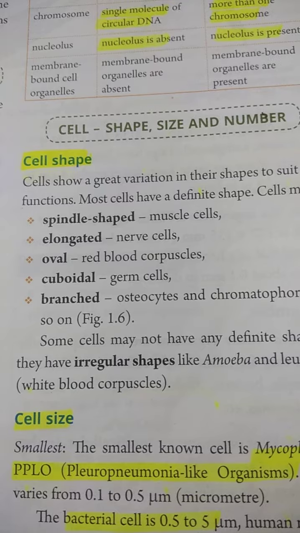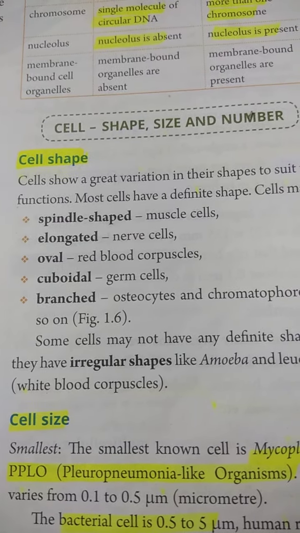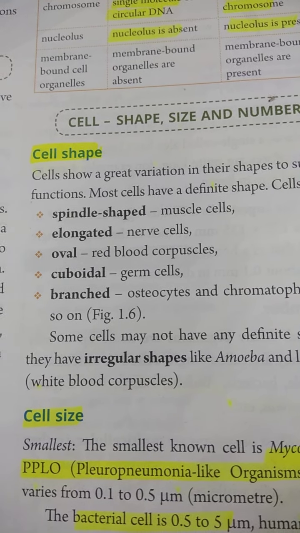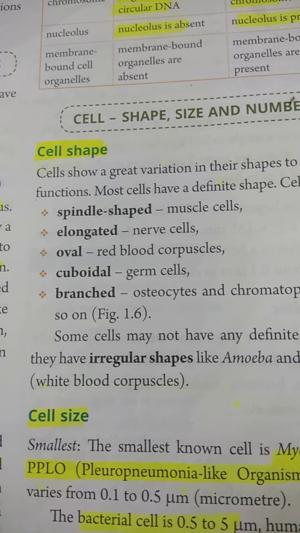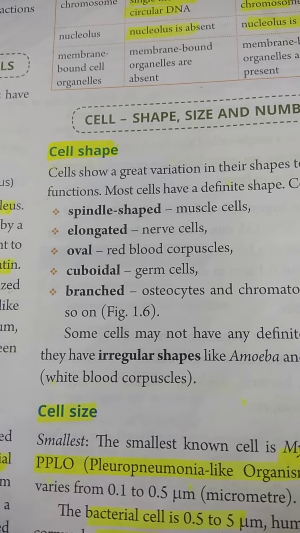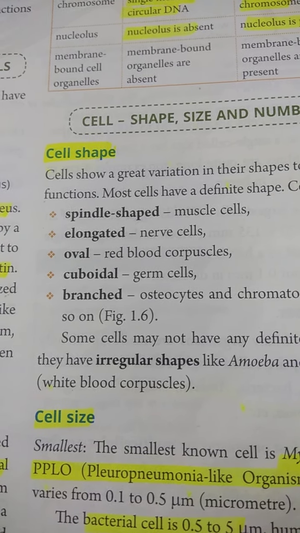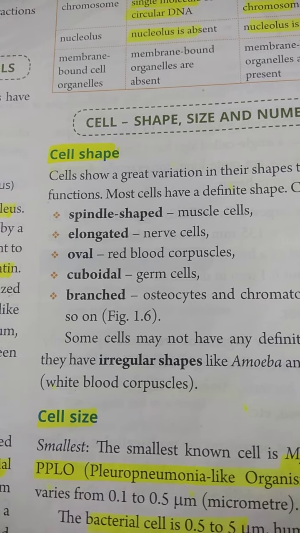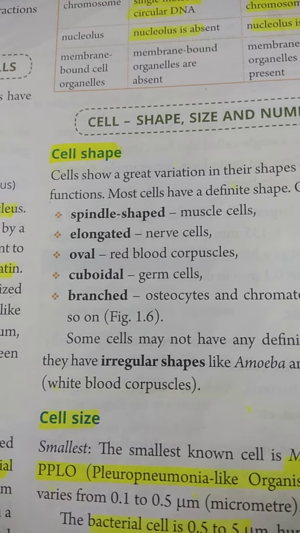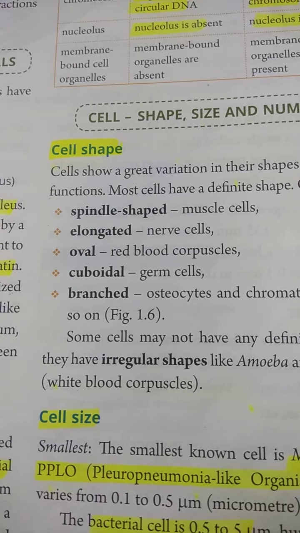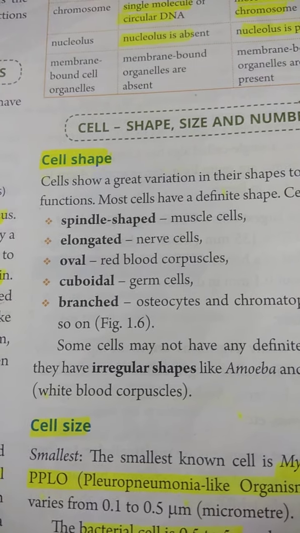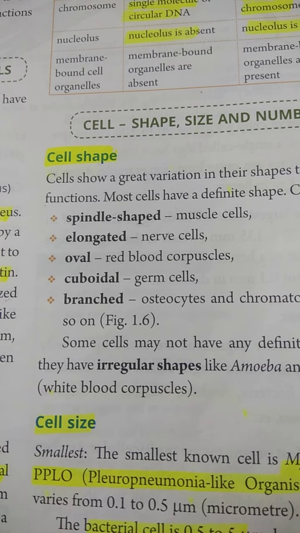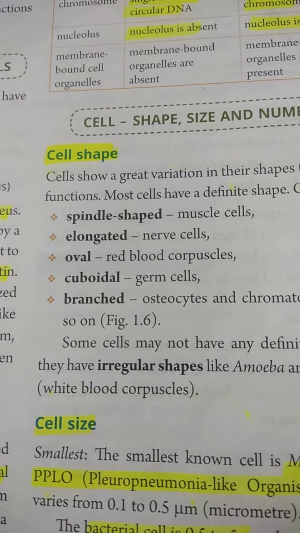Then nerve cells are elongated because all parts of the body are controlled by the brain, and the nerves are actually like a cord through which the messages are passed. So this elongated structure is helpful in passing the message from one part to another part. Red blood cells are oval, so they easily move in the thin blood vessels.